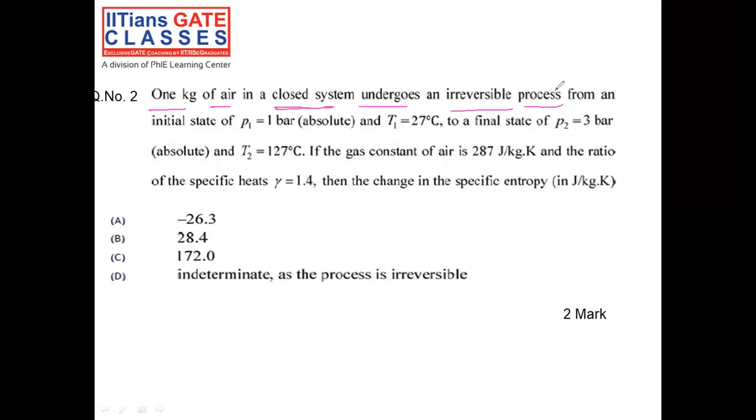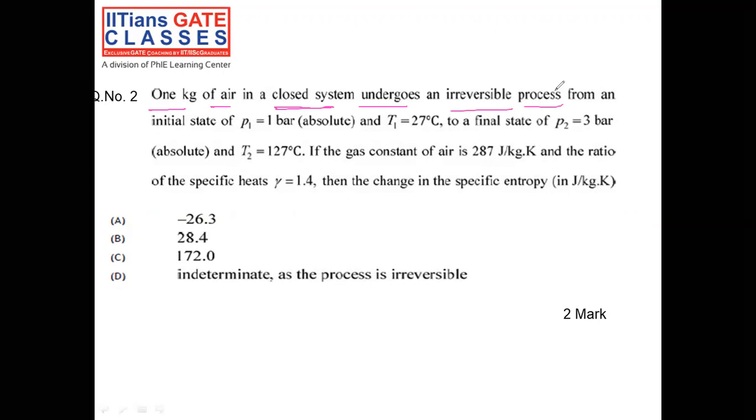Remember that an irreversible process is one where the flow cannot regain its original state. Reversible means the fluid which is flowing can regain its original path. If you reverse its path, then nothing is going to affect the system. But with an irreversible process, the total system is going to be changed. Let's say an example of irreversible is friction.